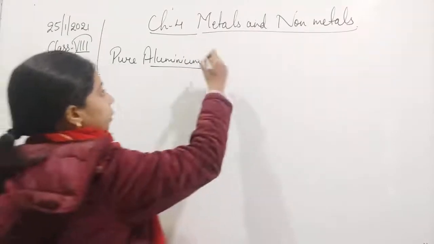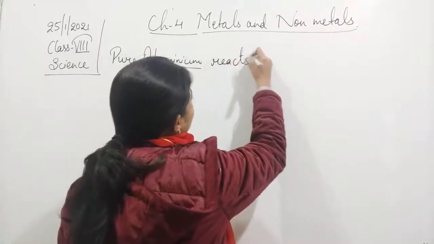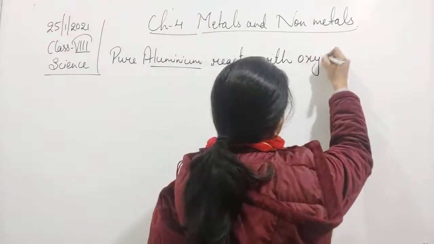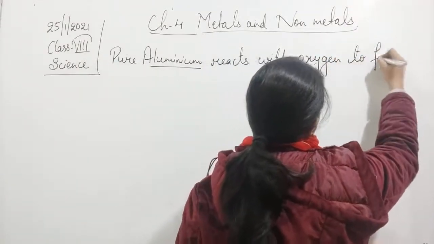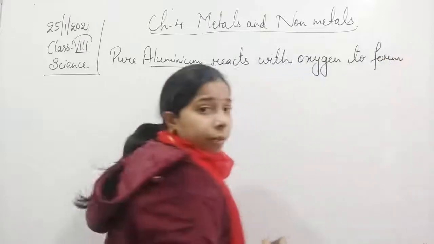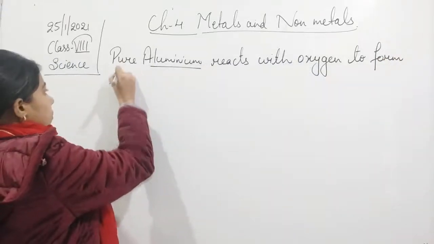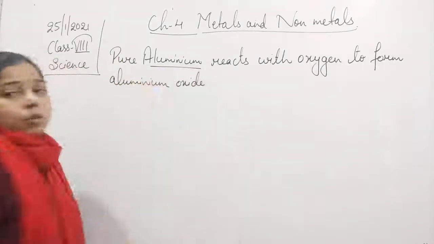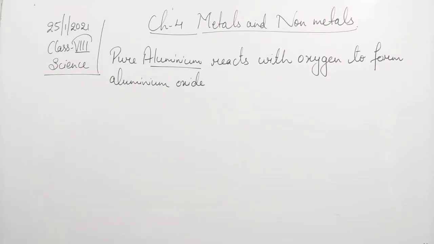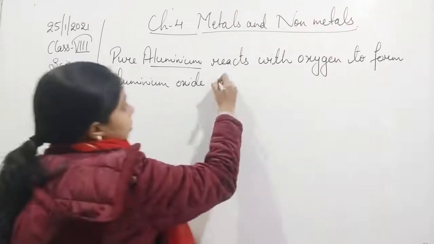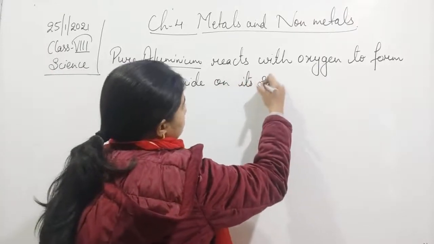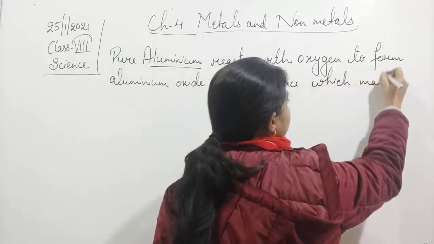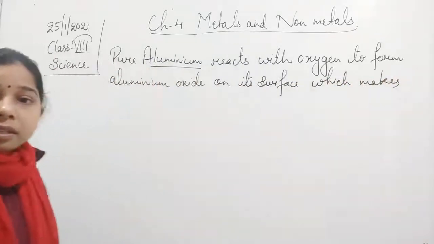So pure aluminium reacts with oxygen to form aluminium oxide on its surface, which makes the surface dull.